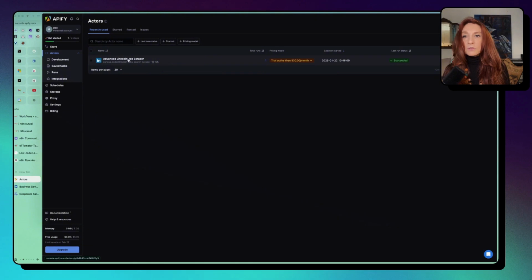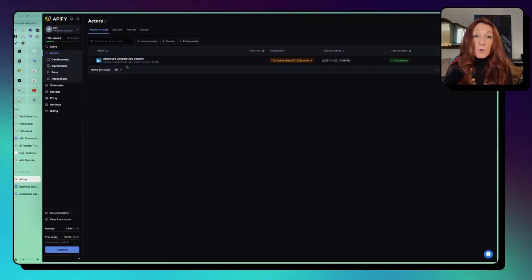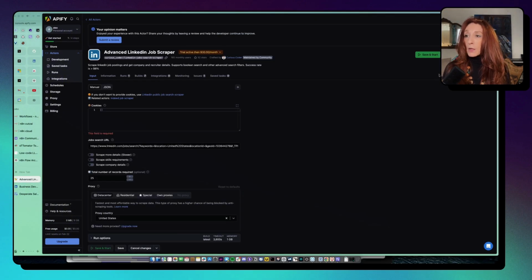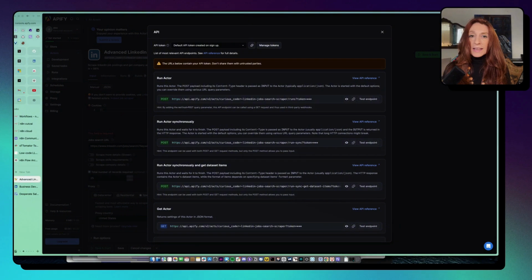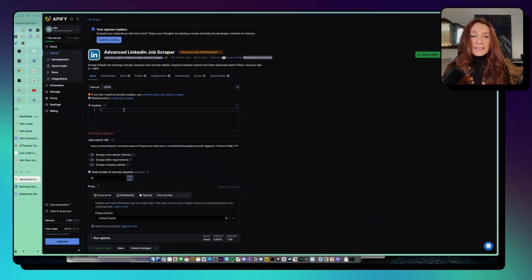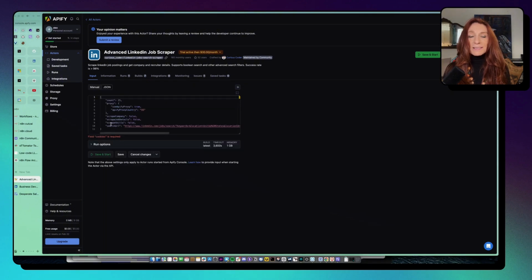So I have a trial because it's $30 per month. And here I need to go to the API and API endpoints. And here what I want is run the actor synchronously and get dataset items. And then I copy this endpoint. Okay. And then I see that here, the JSON is what I need to add to the body of my HTTP request to scrape these LinkedIn jobs.